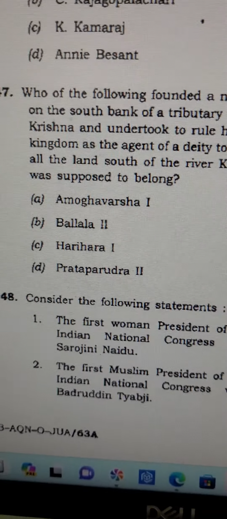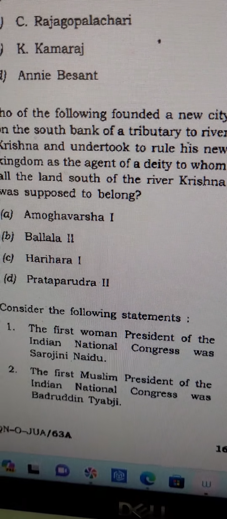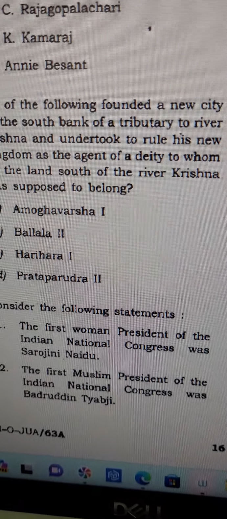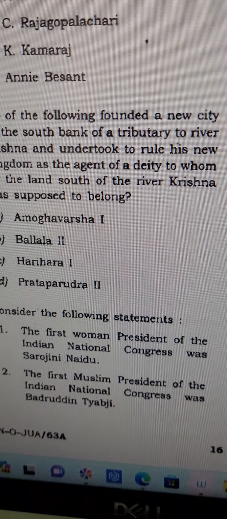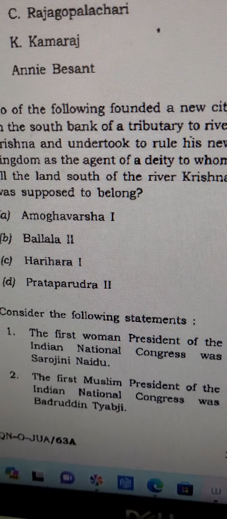Question number 48. You can see that consider the following statements. The first women president of Indian National Congress was Sarojini Naidu, and the first Muslim president of the Indian National Congress was Badruddin Tayyibji. So this was the question which came in the UPSC prelims examination 2015. Just from where this question had come, just give me 1 minute.